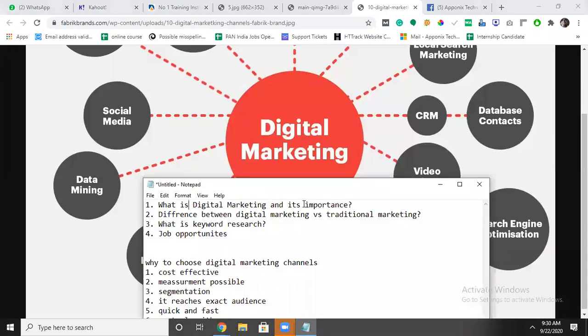Okay, now you got an idea about what digital marketing is and its importance, and you also got the idea of the difference between digital marketing and traditional marketing. Why is traditional marketing going down day by day? Because the sales are also coming down in the traditional market. I will tell you one example. If you want to sell one product offline, you have to physically travel there, show them a demo, then come back. Again, you have to do a lot of follow up, and it is a more time consuming process.